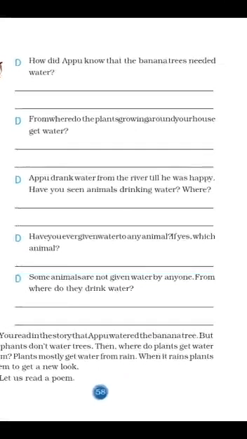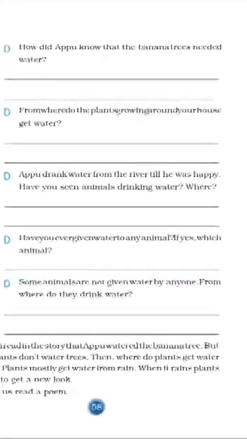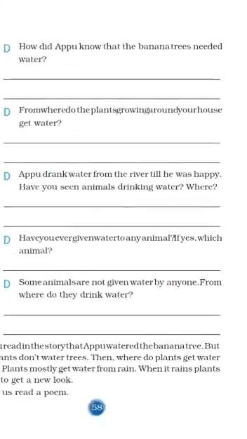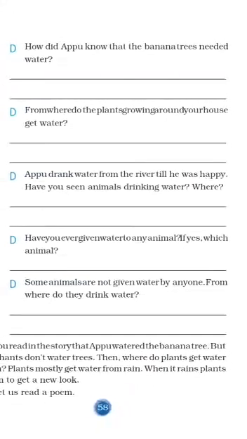Okay, third question, Appu drank water from the river till he was happy. Have you seen animals drinking water? Where? If you have seen any animals drinking water, you can make a point and say where you saw. Maybe nearby places, when you keep a cup of water, especially during the summer time, some sparrows, some crows will come and drink water on your terrace.